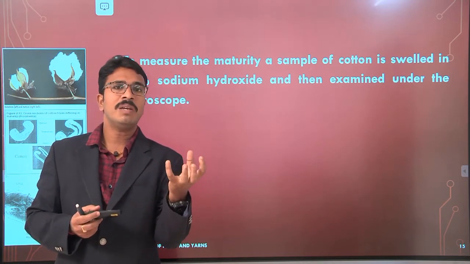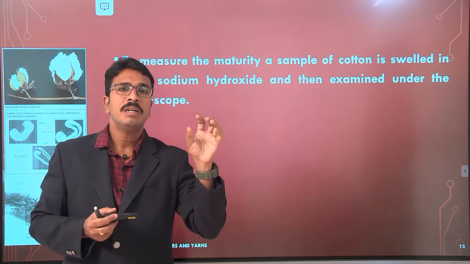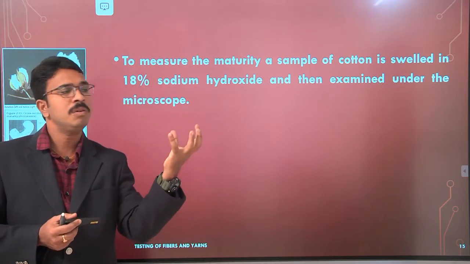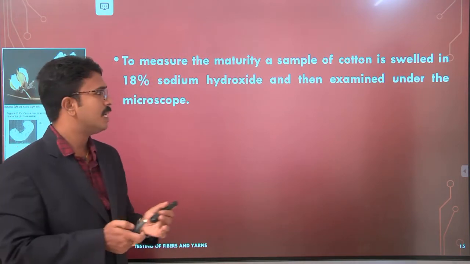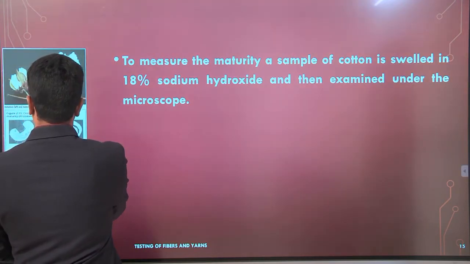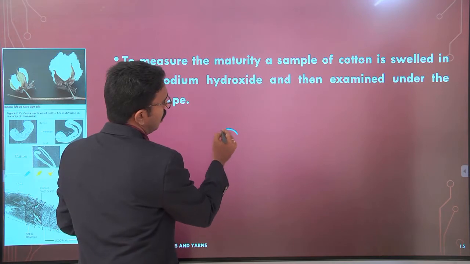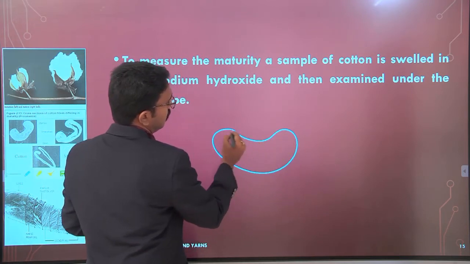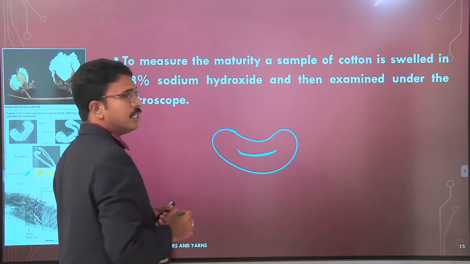Because of the swelling, permanent changes happen in the fiber. For example, cotton has a bean shape.